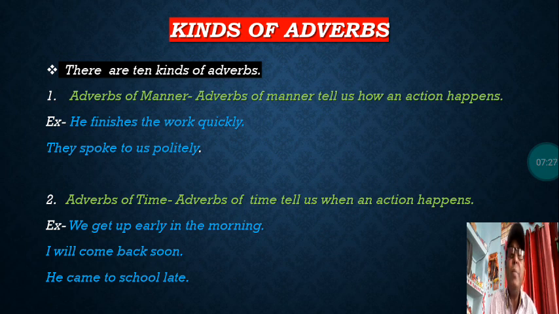Second one is here adverbs of time. Adverbs of time tell us when an action happens or takes place. Let us understand it better through examples. We get up early in the morning. Here, early in the morning is what? The adverb of time. If you ask the question, when do you get up? You will answer, we get up early in the morning. So this shows the time.